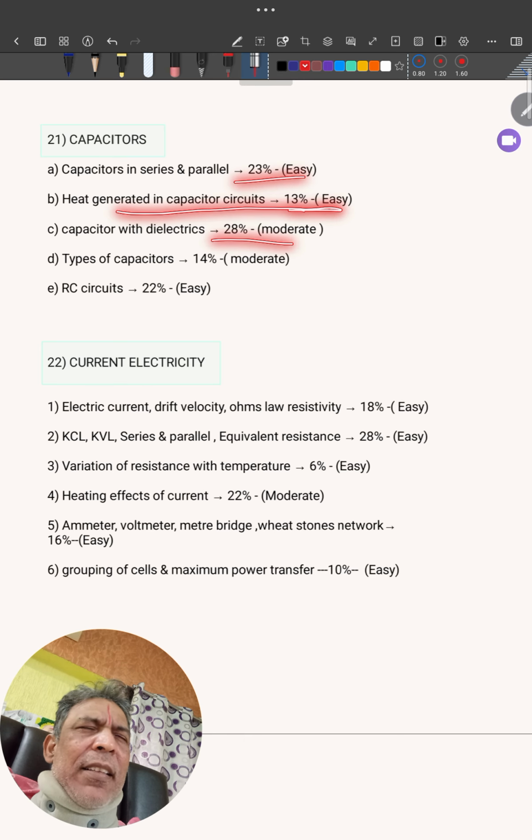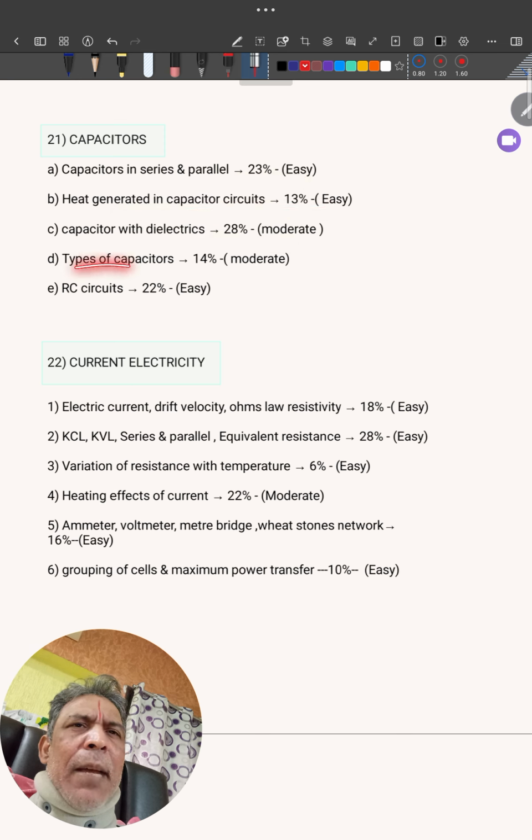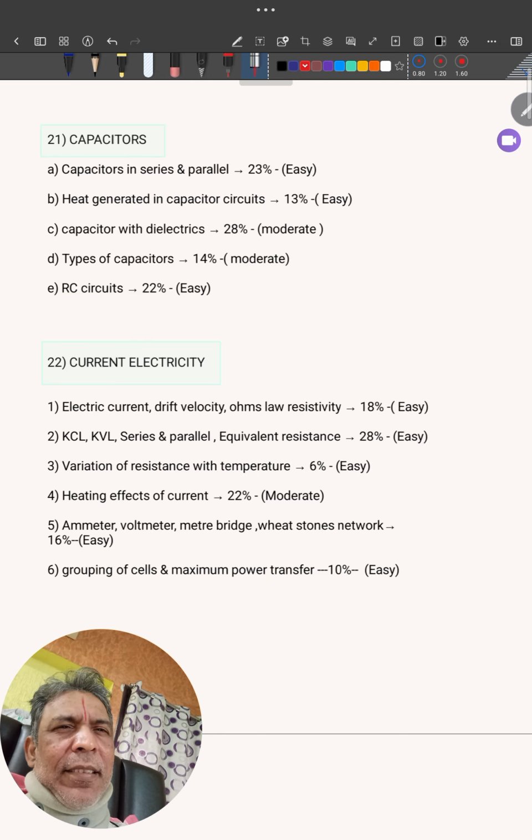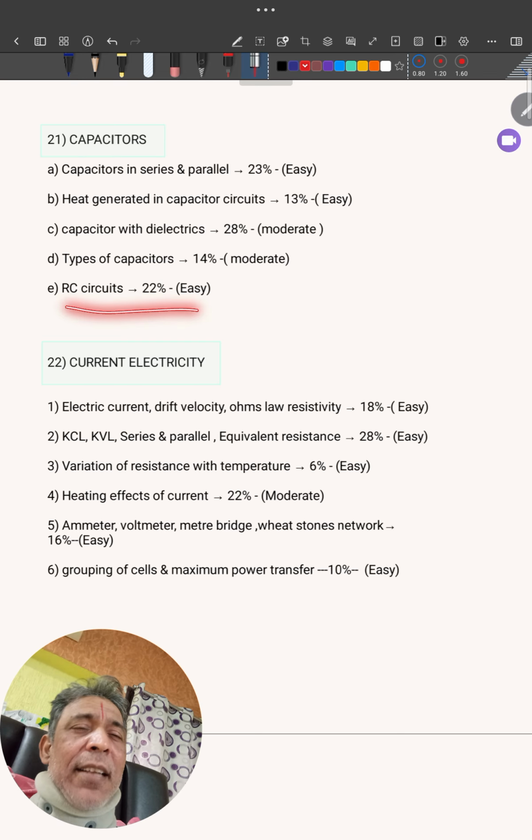Capacitors with dielectric. If you have a good concept of dielectric formula, everything, okay, prefer that. Types of capacitors. Spherical capacitors, cylindrical. Then two plates of capacitor given different charges. Okay, if you find difficult, okay, leave it. RC circuits, charging, discharging, time constant. This will be easy. So at least in capacitors, these are compulsory.